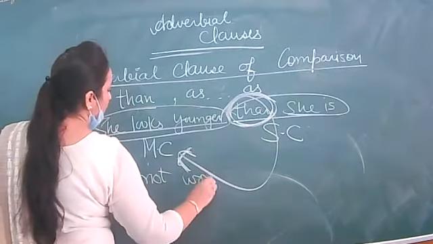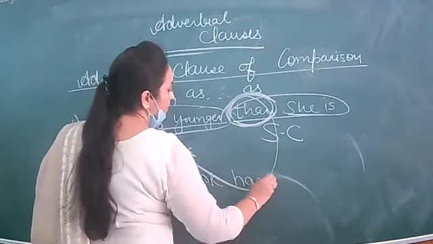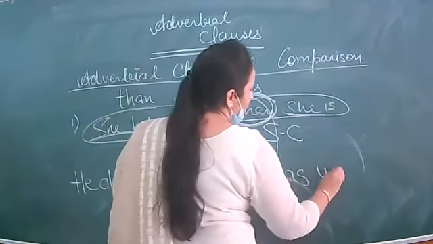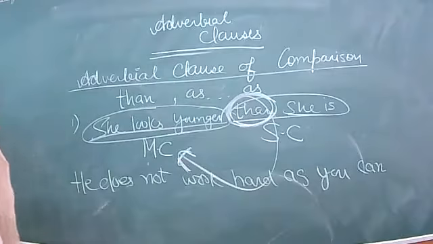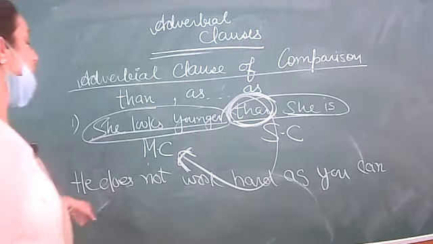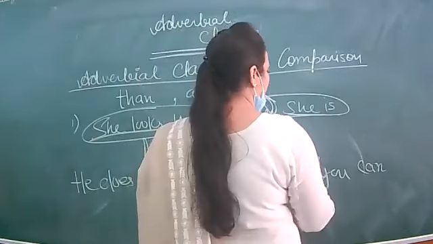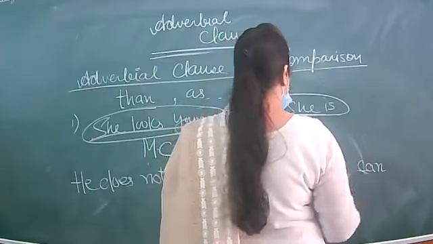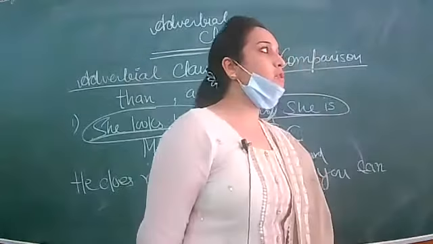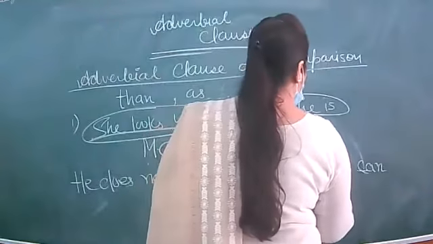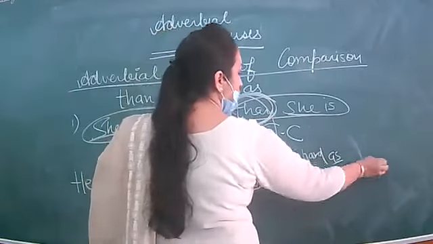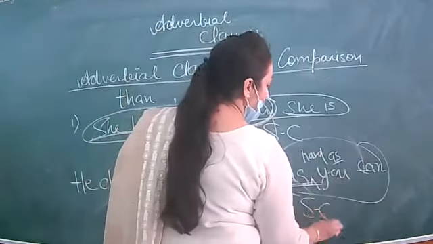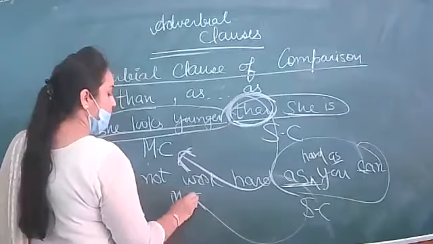She does not work hard as you can. So as hard as you can. The word as is repeated two times. As hard as you can. So this will be your subordinate clause. It is dependent on the main clause.